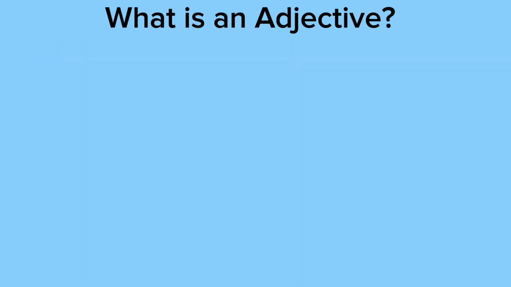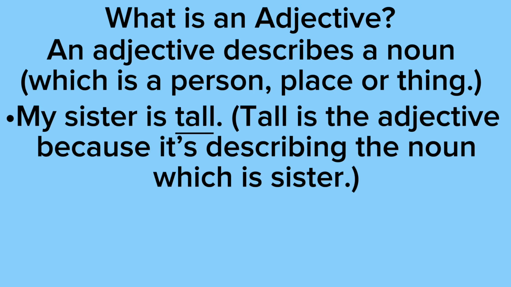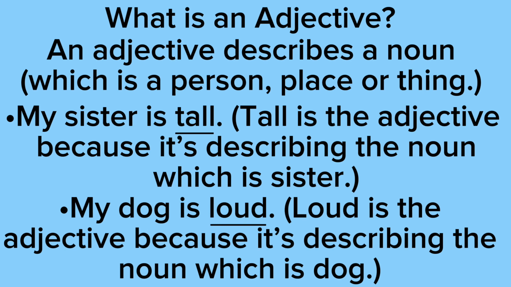So next we're going to talk about adjectives. So an adjective describes a noun, which is a person, place, or thing. In the sentence, my sister is tall, tall is the adjective because it's describing the noun, which is sister. In the sentence, my dog is loud, loud is the adjective because it's describing the noun, which is dog.